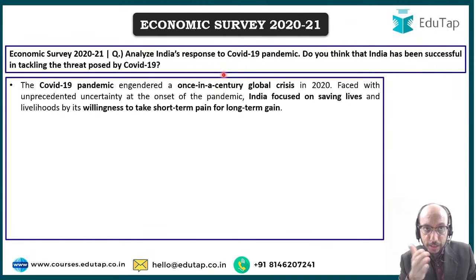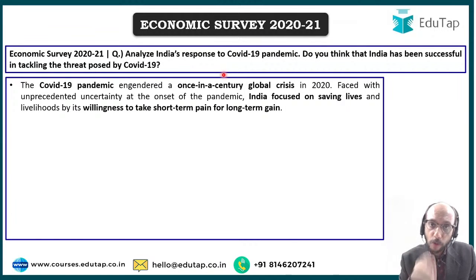In this unprecedented uncertainty, right, India focused on saving lives. India's focus was on saving lives, and we were willing to undertake short-term pain for long-term gain. Exactly how? We imposed a very strict lockdown, right? When we imposed a very strict lockdown, what was the purpose? We wanted to ensure that the spread of virus is minimized right at the beginning of it, right?